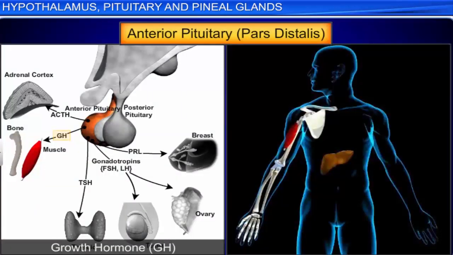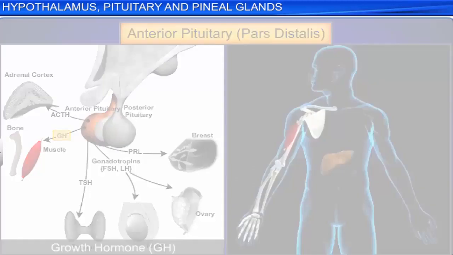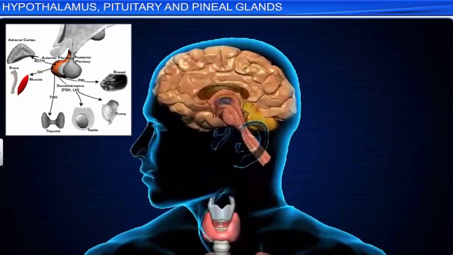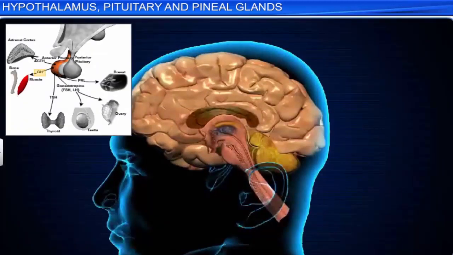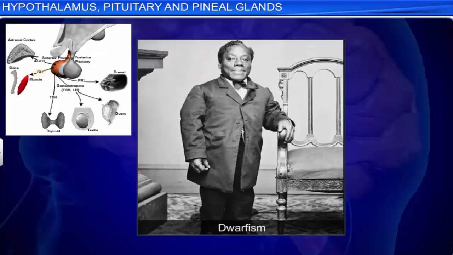The growth hormone or somatotrophic hormone acts on the liver, skeletal muscle, cartilage, bone, and causes cells to grow and multiply. Hyposecretion of this hormone during the growth years or puberty causes dwarfism, in which both bone and organs fail to grow. Moreover, body proportions become childlike.